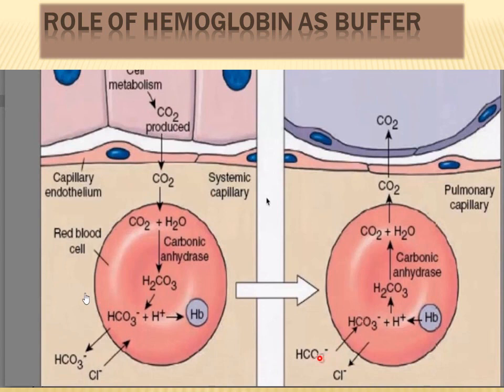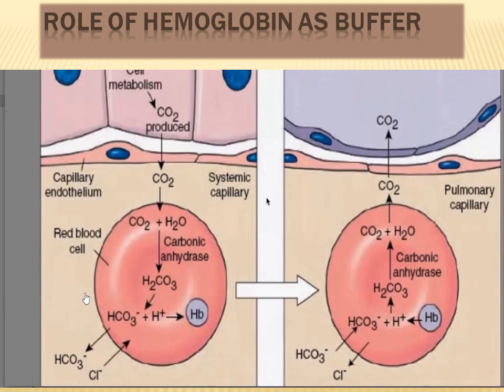So once bicarbonate ion enters the RBC, it is going to combine with hydrogen ion, and this hydrogen ion is going to be released from hemoglobin, because hemoglobin now is going to combine with oxygen. So hemoglobin is going to release hydrogen ions, which are going to combine with bicarbonate ions to form carbonic acid, which will be converted to carbon dioxide and water by carbonic anhydrase enzyme, and this carbon dioxide will diffuse inside the alveolar spaces and be exhaled out of the lungs.